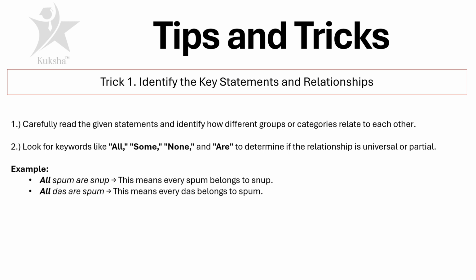These are very important keywords because they determine if the relationship is universal or partial. As an example, all spum are snup. This means every spum belongs to snup. All das are spum. This means every das belongs to spum.